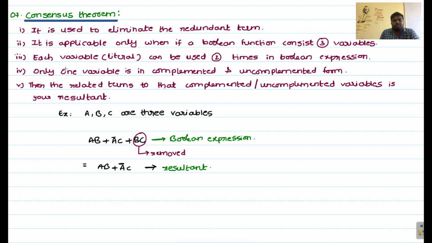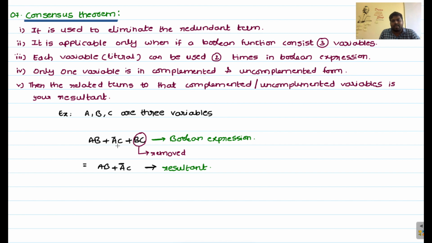That will help to reduce the components in its design, right? So that is the major advantage while we are using this consensus theorem. I hope you understood. Here I am taking a sum of products, right? That means all products are added here.